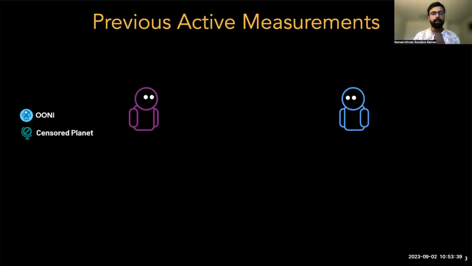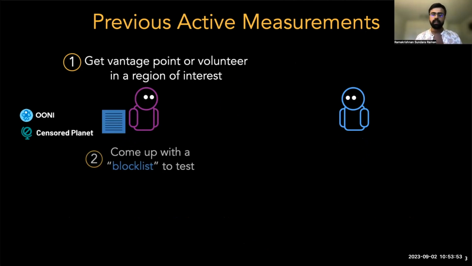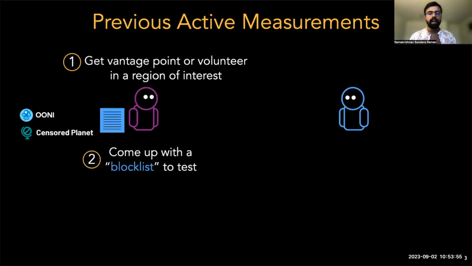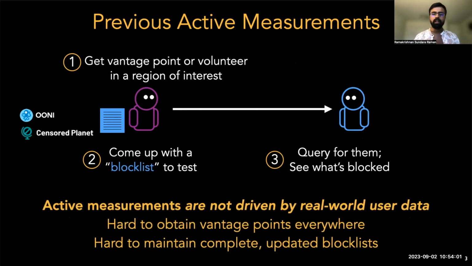A lot of work in the past has gone into studying tampering, especially using active measurements. For years, we've built up measurement platforms like Uni and SensorPlanet, where we collect vantage points and volunteers in many regions, create block lists of internet content to test, and run active network measurements to see what is blocked. But active measurements are not driven by real world user data, and thus they may miss parts of the picture, such as what users are trying to access at which time.